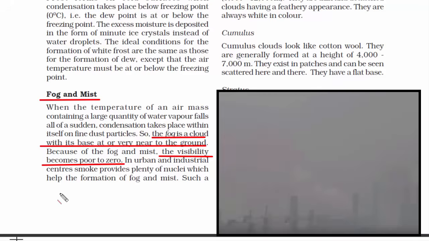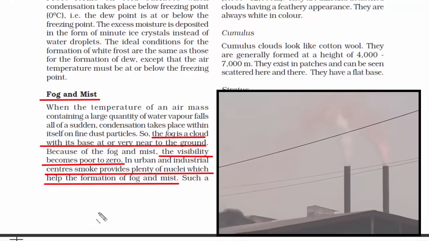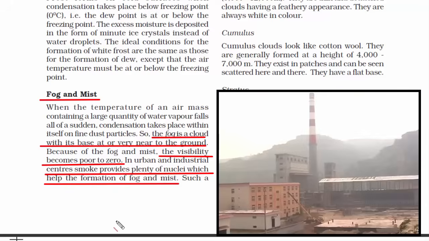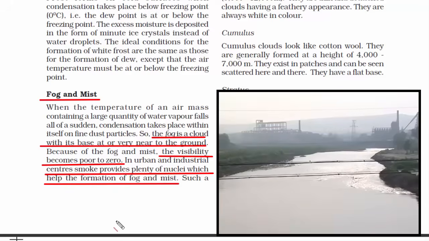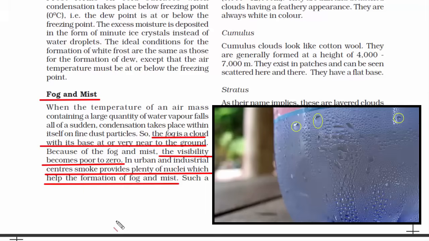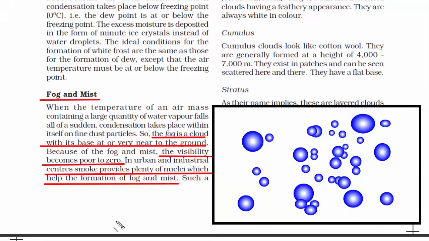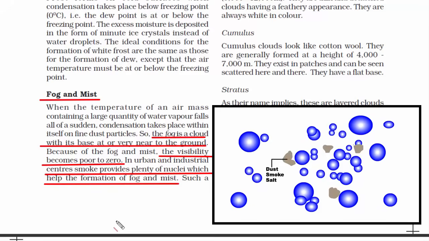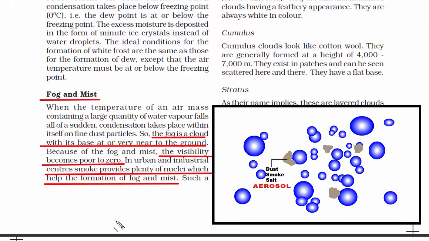Now in urban areas and industrial centers, air pollution is a great concern. What happens is, the air pollutants, that is the smoke generated from urban and industrial centers, provide plenty of nuclei. If you have watched my video on how condensation takes place, in that I have explained what exists at the center of a water droplet. These are very small particles called hygroscopic condensation nuclei that have the ability to attract water from the surroundings.